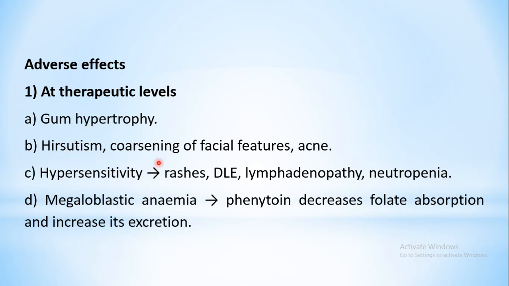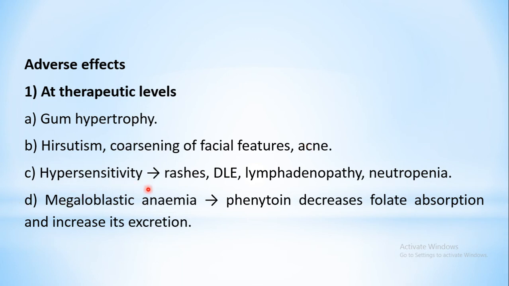The next, specifically in case of females, is hirsutism. That is, the male pattern of hair growth will be seen. Coarse and thick hair will be growing just above the lips, maybe on the chest. Very coarse and too much hair will be seen in case of females. Then even the facial features may become coarse, so that your facial expressions may not be identified exactly, and acne may also be seen on the facial regions.